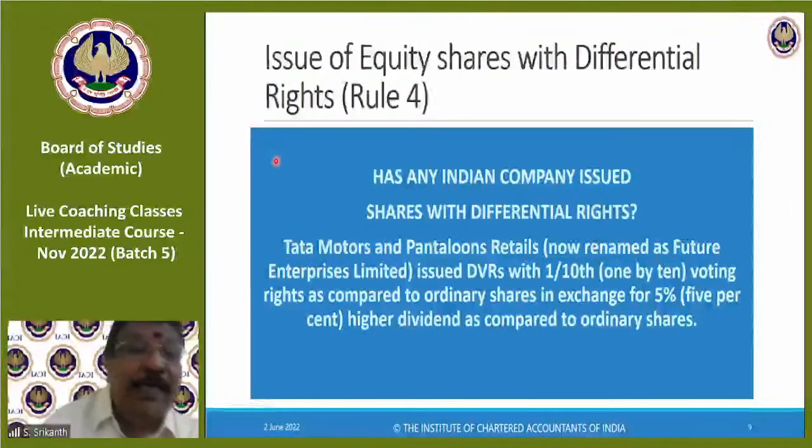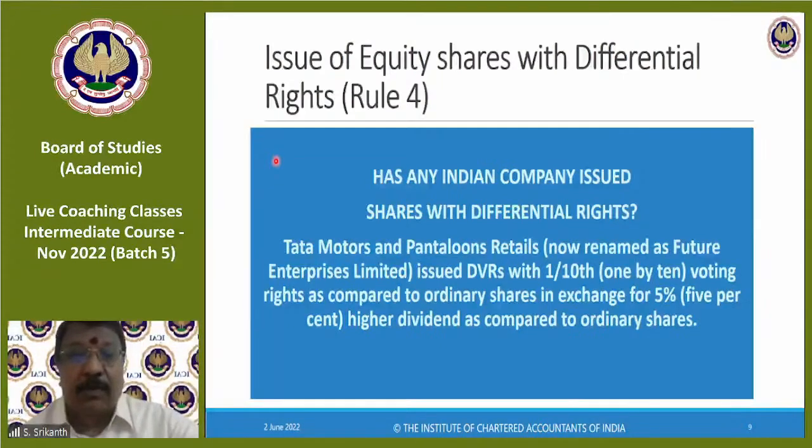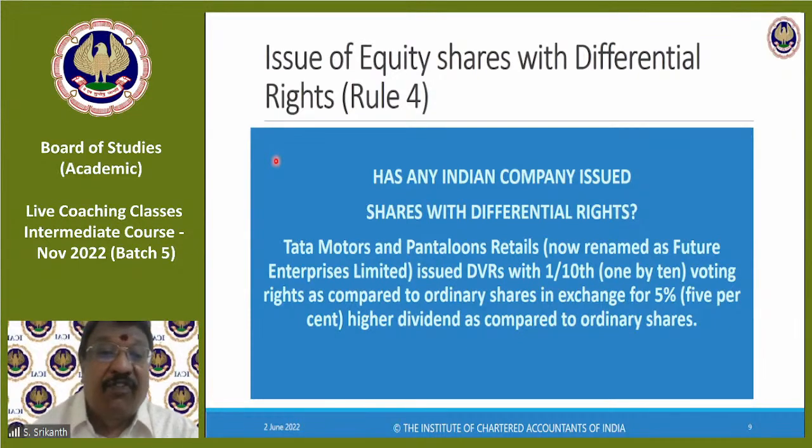For example, 1/10 voting rights means what? Ten shares, one vote. If you have 100 shares, you won't have 100 votes, you have only 10 votes, as compared to ordinary shares, for a fixed dividend of 5%.